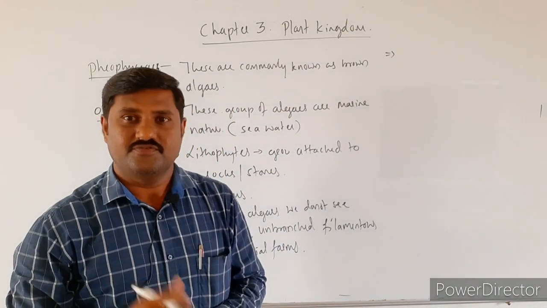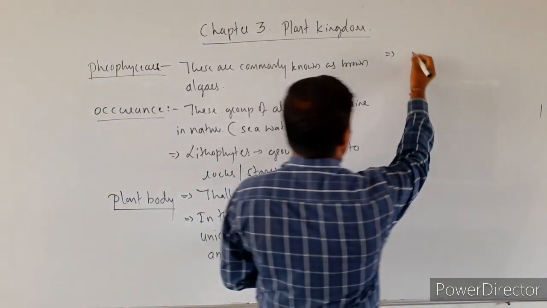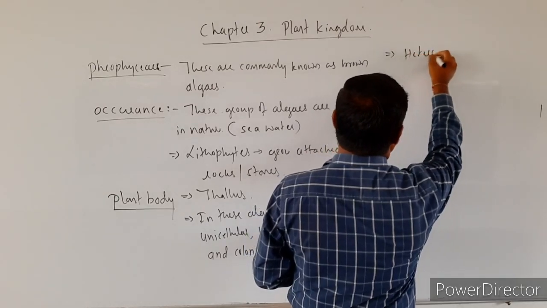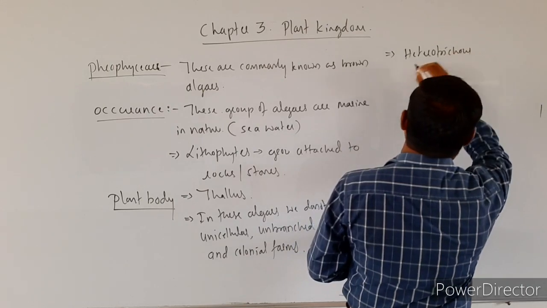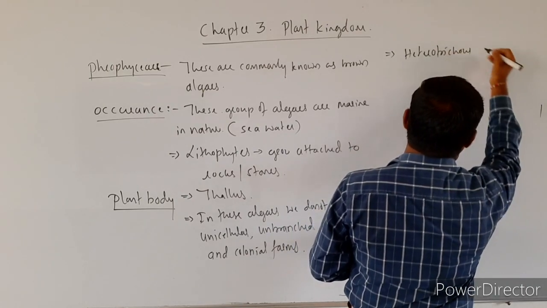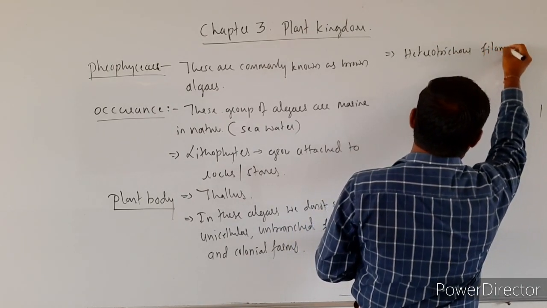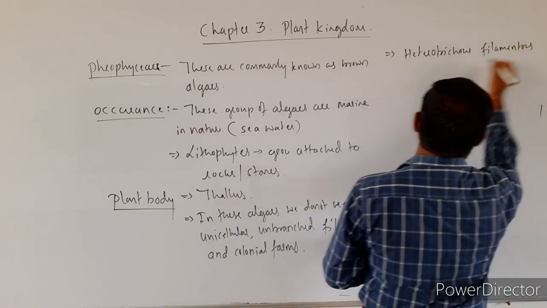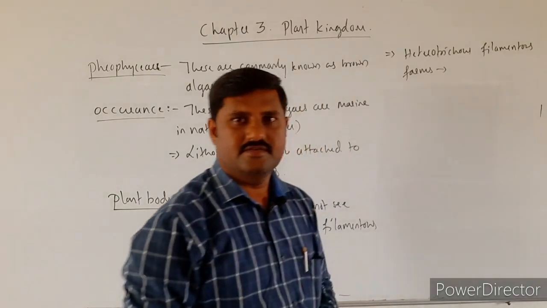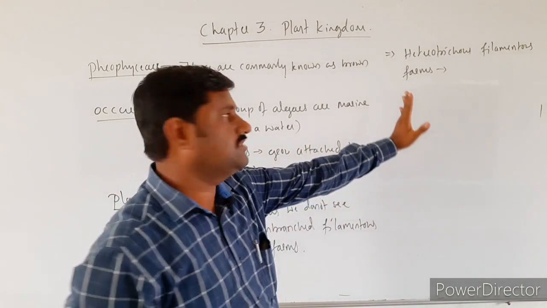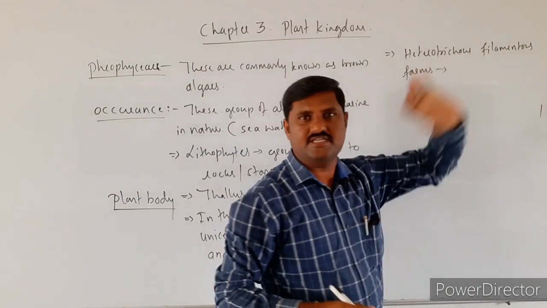So, here we find heterotrichous filamentous forms, right? Here we find branched heterotrichous filamentous forms.